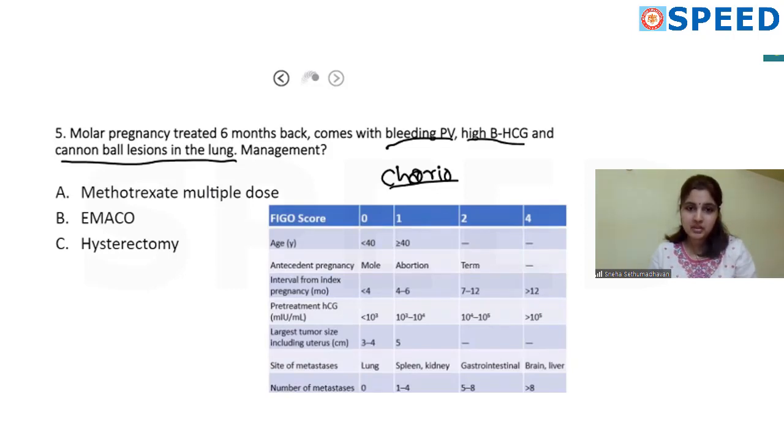But with whatever information is given, if we try to do the scoring, the previous pregnancy was mole, so that is 0, and the interval from treatment is 6 months, so that will be 1, and the site of metastasis is lung. So with whatever is given, the score just comes to 1. So I would still say go with methotrexate treatment and not with EMA-CO. If you guys remember any other information that was given for this question, we can modify the answer accordingly.